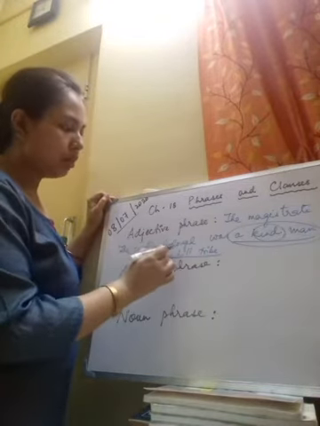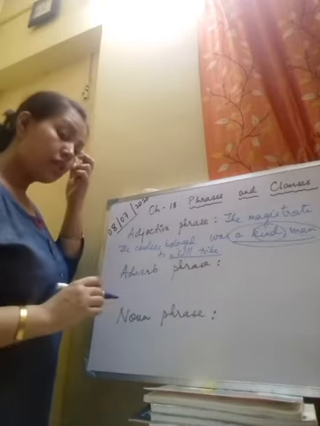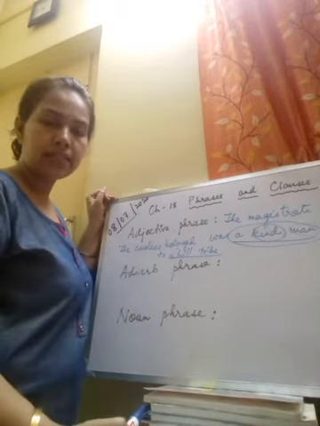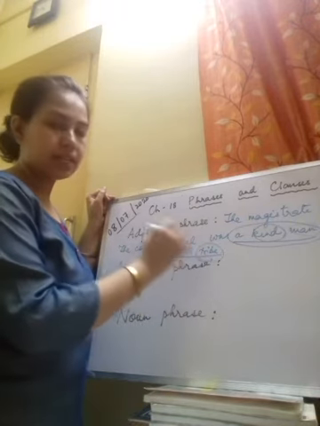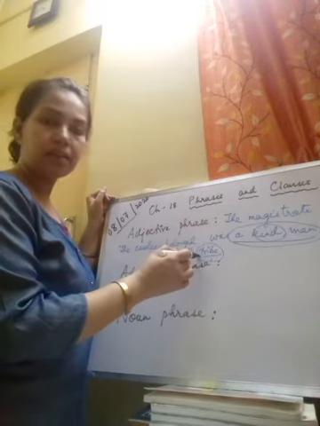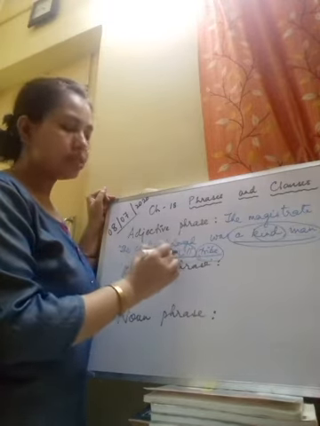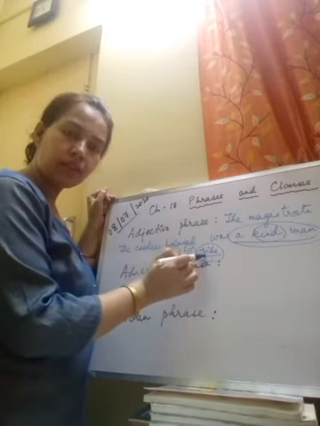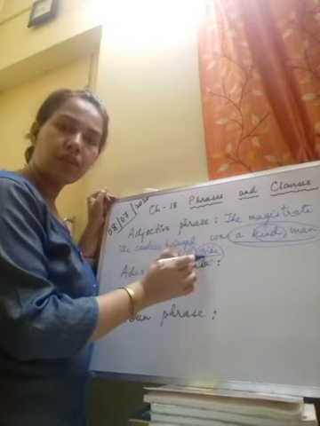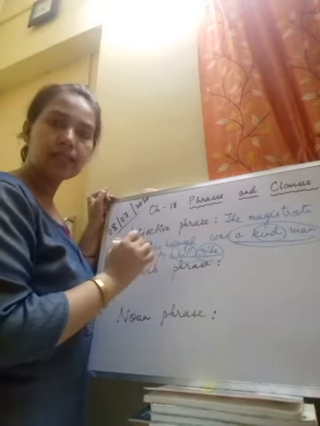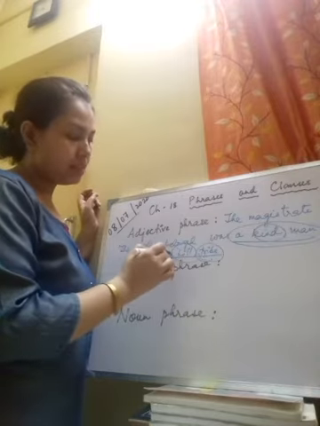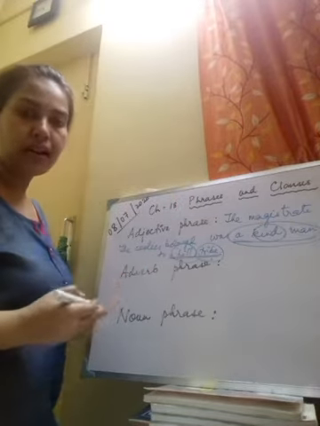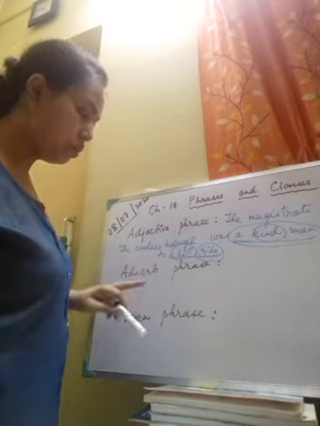Next, the coolies belonged to a hill tribe. Here 'a hill tribe' is again the adjective phrase. Here tribe is the noun. What kind of tribe are they? They are the tribe who dwell in the hills. So this is the adjective which adds meaning to the tribe, talking about where they actually hail from or the place of their dwelling. So this is an adjective phrase. This is how the adjective works as the head word in these examples. Hence these are called adjective phrases. Now moving on to adverb phrases.